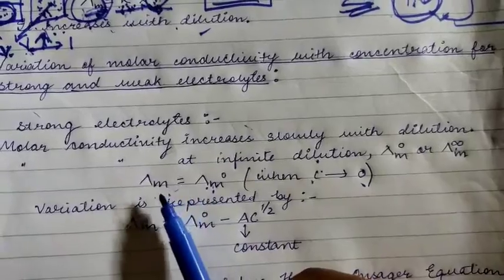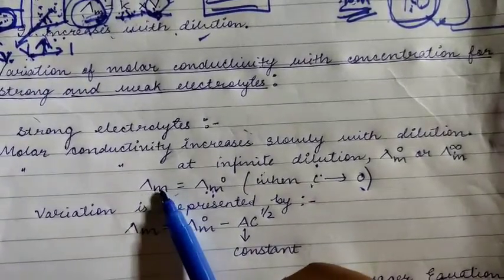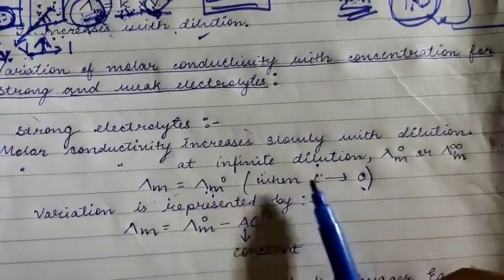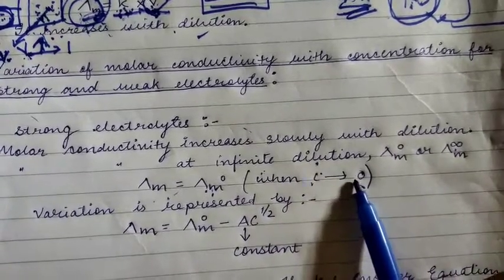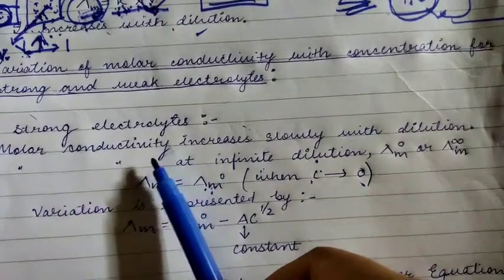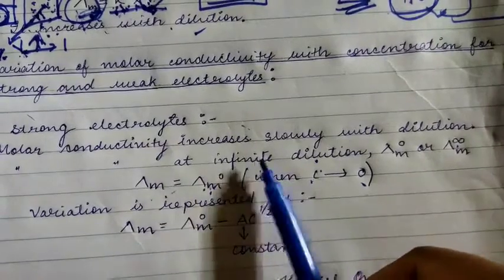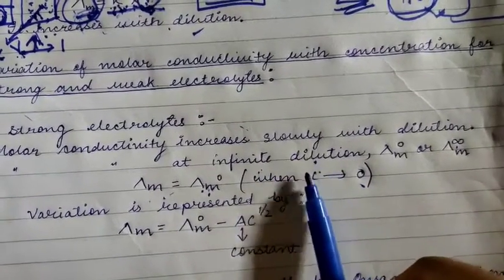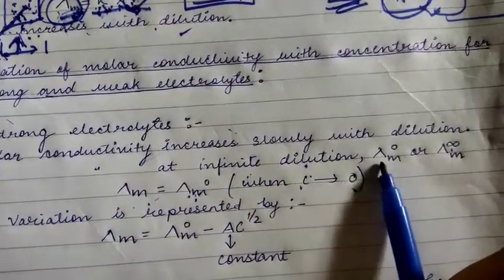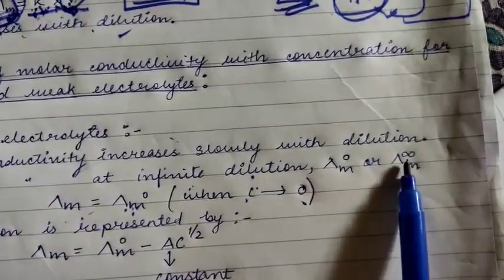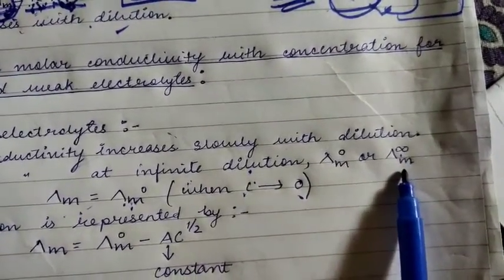It is the molar conductivity when the concentration is zero, the molar conductivity of the ions at infinite dilution. How is it termed? Lambda m naught, or lambda with the infinity sign, then m.